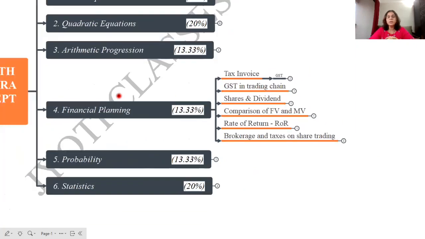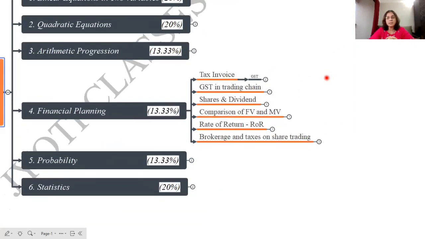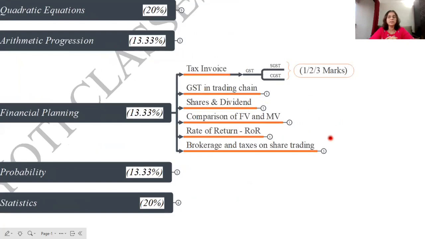We are going to calculate about the GST, SGST and CGST, that is state and central tax. The weightage of the marks depends on the type of question. It can be asked for 1 mark, 2 marks, or 3 marks. Then under GST, we have to calculate input tax, output tax, and then GST payable. That will be asked for 3 marks. That is your second exercise.